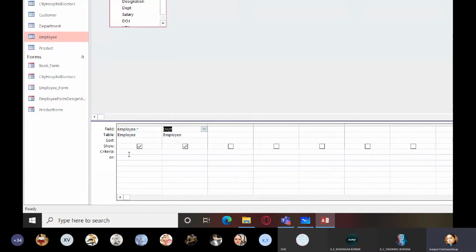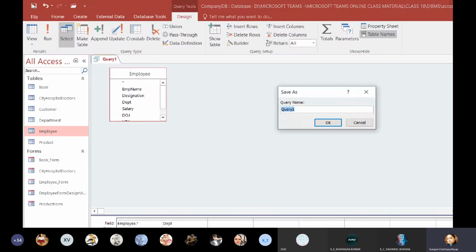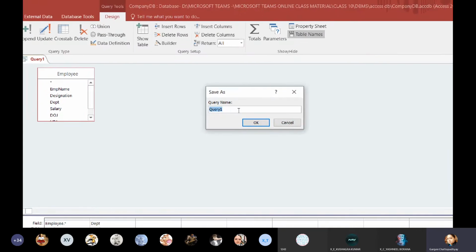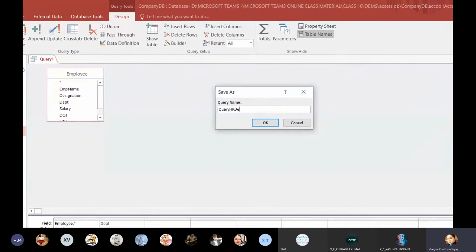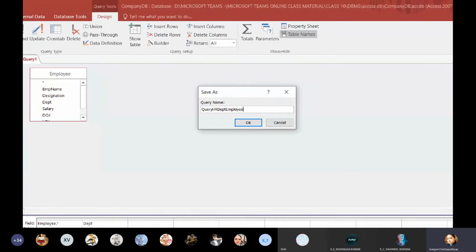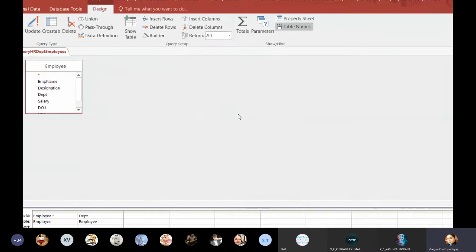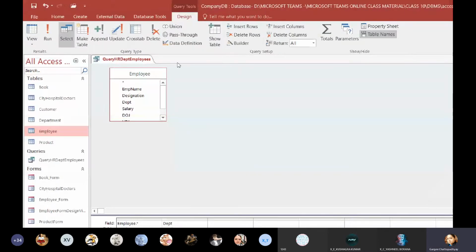And now I have to specify the criteria. So here you can see Criteria. Just below department, I will type within double quotes HR, because HR is a string type field. That is why I have included this within double quotes. Let us now save this. So I'm saving this query with the name HR department employees. Click on OK.